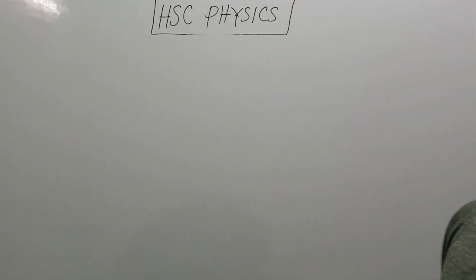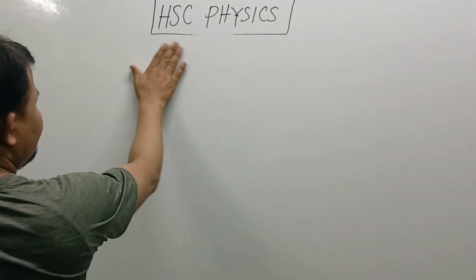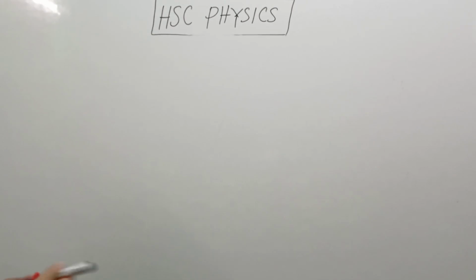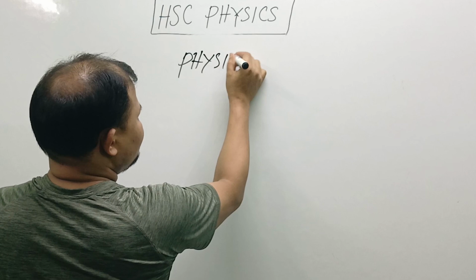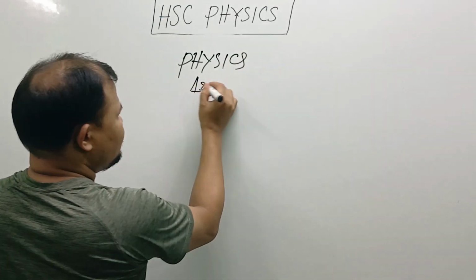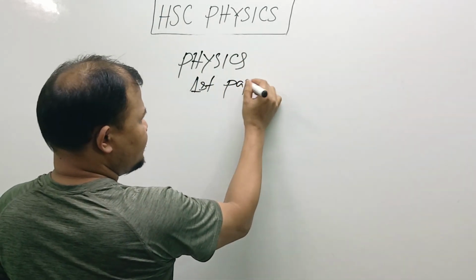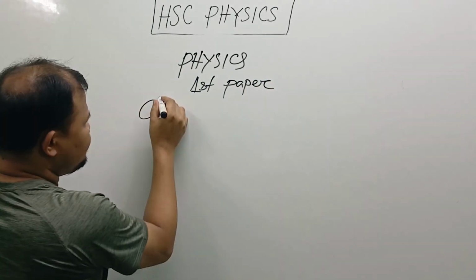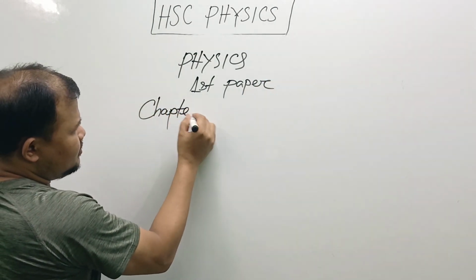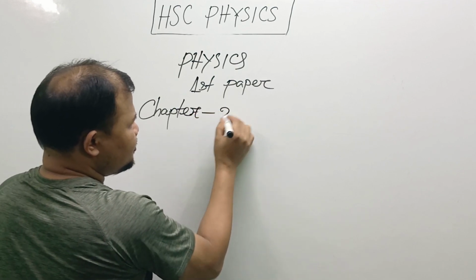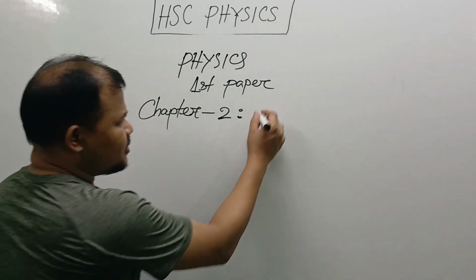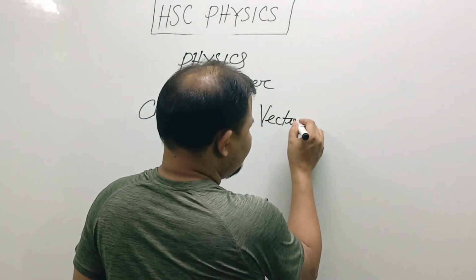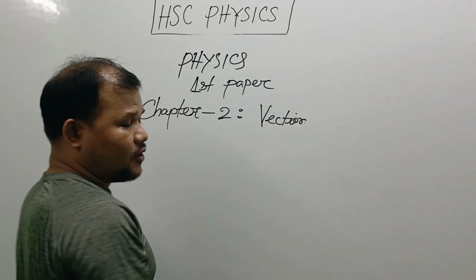My dear students, our chapter name is Physics First Paper, Chapter 2. The name of this chapter is Vector. We know this is a very important chapter for us.